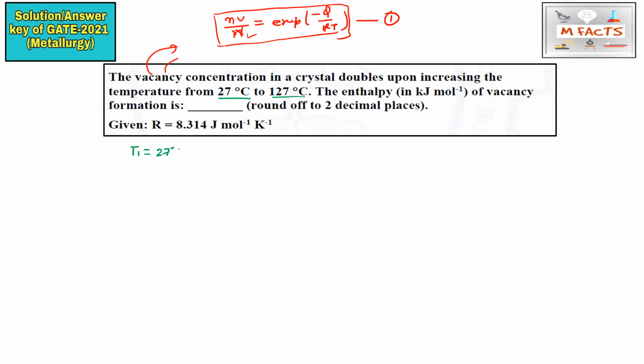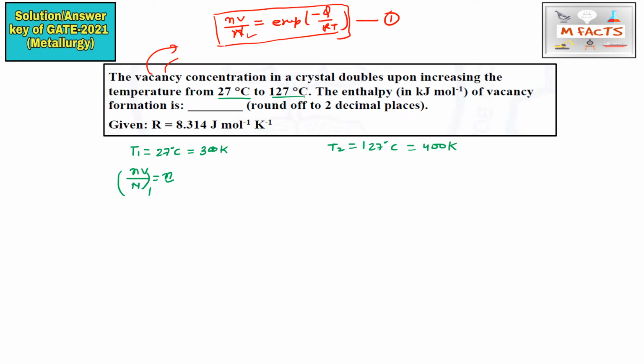T1 is equal to 27 degrees centigrade, which means 300 Kelvin, and T2 is 127 degrees centigrade, which means 400 Kelvin. Now they are saying the vacancy concentration in crystals doubles. So you can say Nv by N is equal to n, or you can take an X value also. This is our first value.